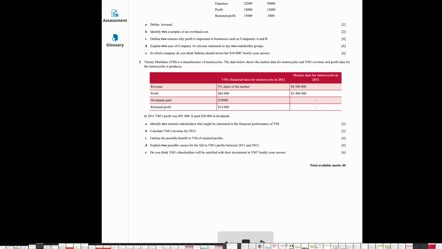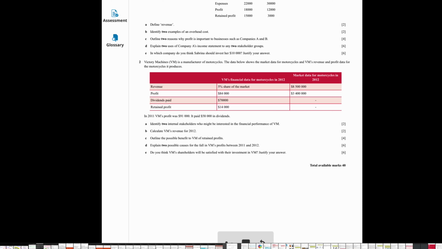Explain two possible causes for the fall in VM's profit between 2011 and 2012. Your answer could be recession. Recession would be one of the best answers. Consumers have less money to spend, so there are lower sales of luxury items. Another reason could be competitors, because competitors might lower prices, improve quality and increase promotion. So VM's customers bought from competitors, and VM lost customers because of the competitors.